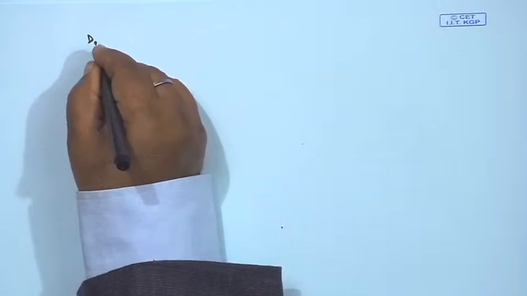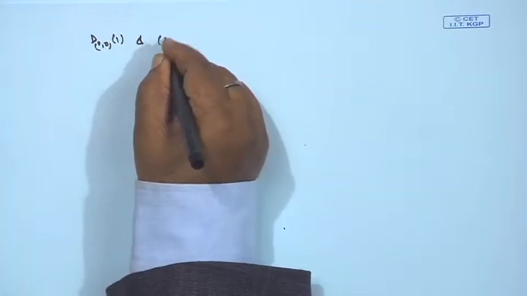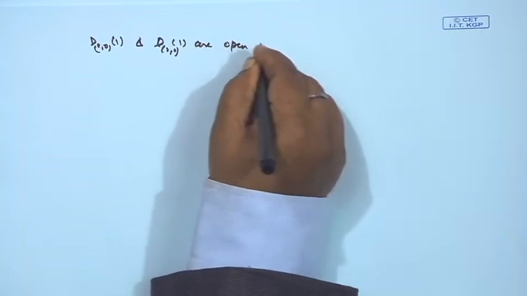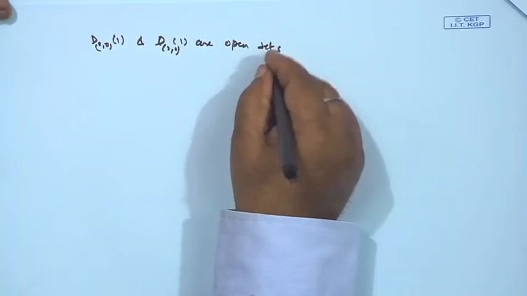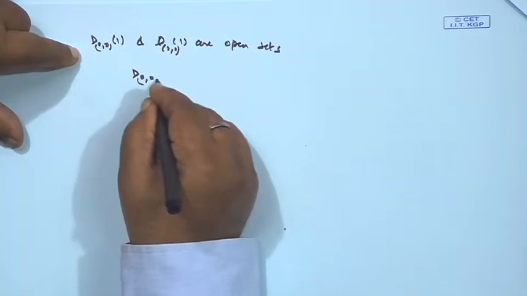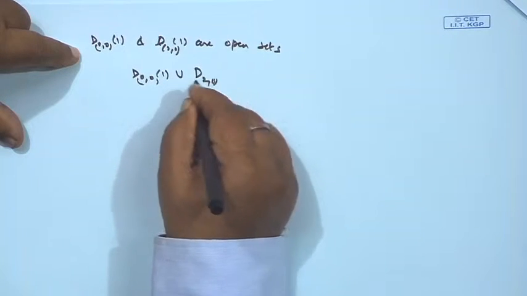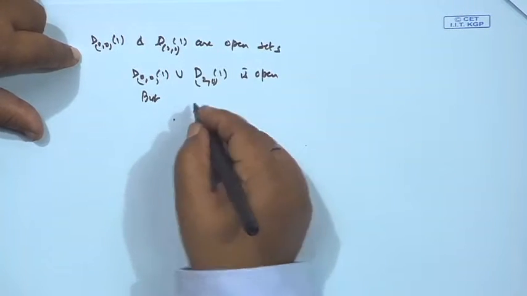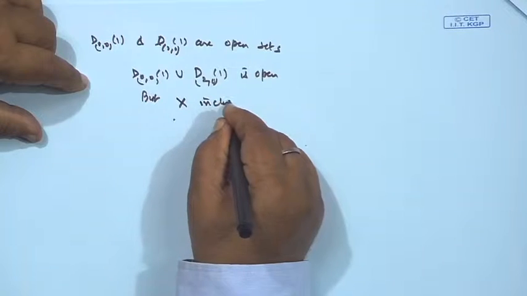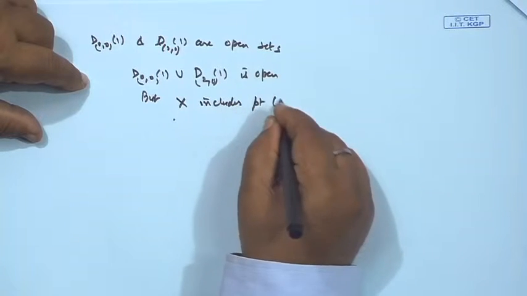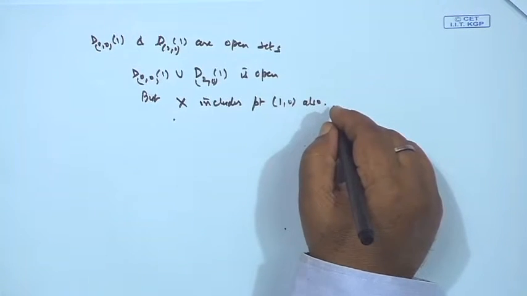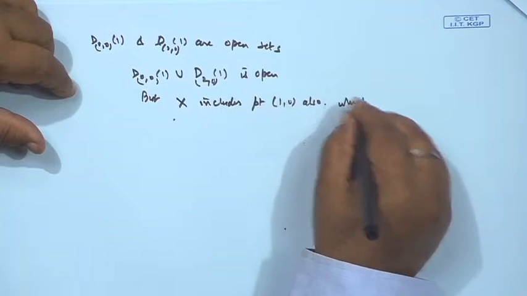But what about D(0,0;1)? D(0,0;1) and D(2,0;1) are open sets. So, their union is open. So, D(0,0;1) union D(2,0;1) is open. But what is our X? X includes the point (1, 0) also, which is not an interior point of X.